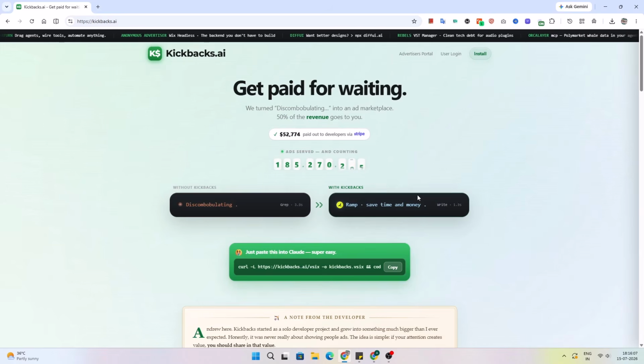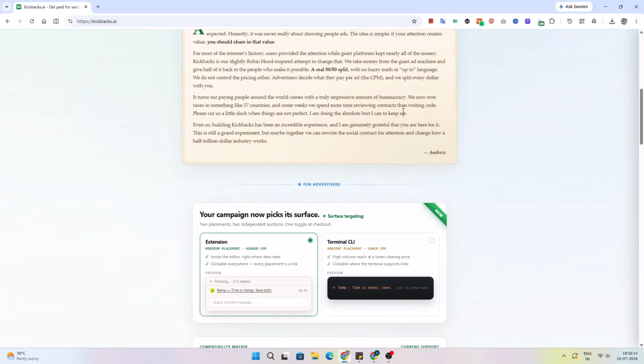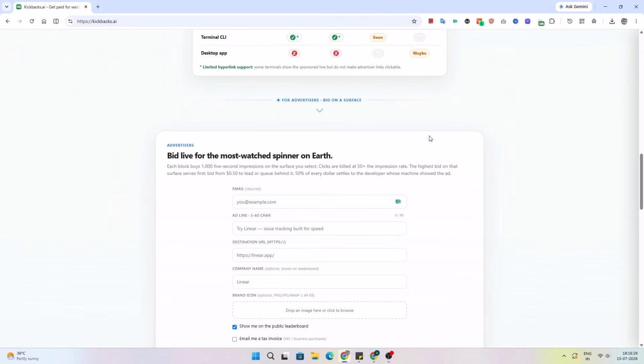Let's talk about Kickbacks AI. It is a VS Code extension that pays you when you use Claude Code and Codex, but the payout for a general user is very low. According to my own analysis, I got a maximum of $2 a day while using Claude Code for 6 hours a day. It will not make you rich, but it will surely help pay some of your monthly bills.